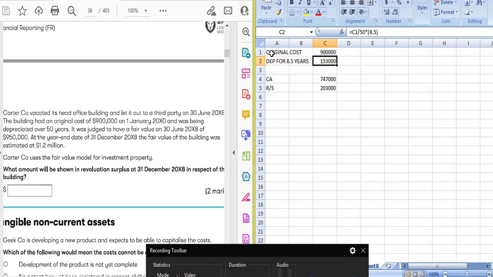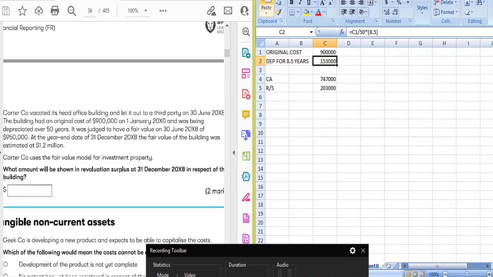So what were the rules, as I told in the previous question? If the asset is transferred from PPE to investment property and the company is using the fair value method, we have to first revalue as per IAS 16.